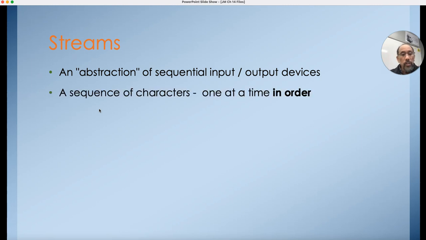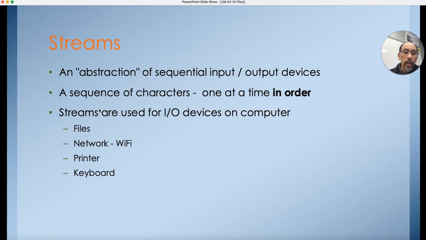And so you could think of a data stream as a sequence of characters coming in one at a time. And so streams are used not just for files. I know that this whole lecture is about files, but it's also for any sort of input-output device in a computer. It could be your networking device, your Wi-Fi.